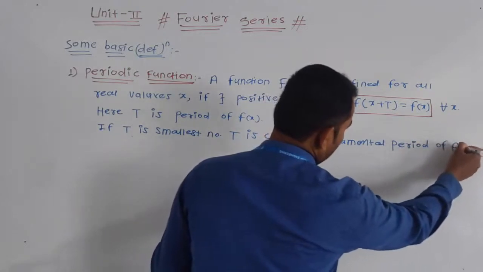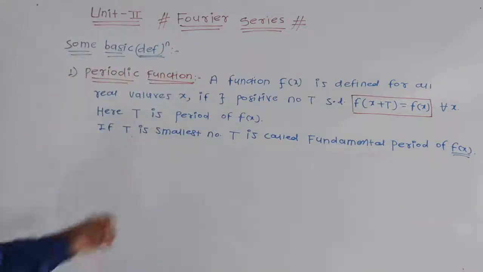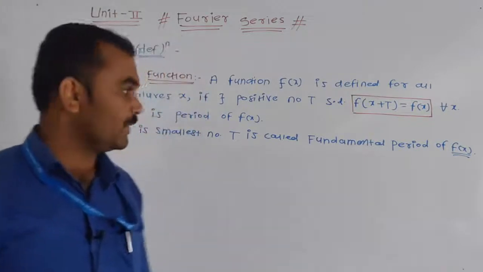This is important, and we always have to find the fundamental period. Okay, if t is the smallest number, then t is called the fundamental period of f of x.